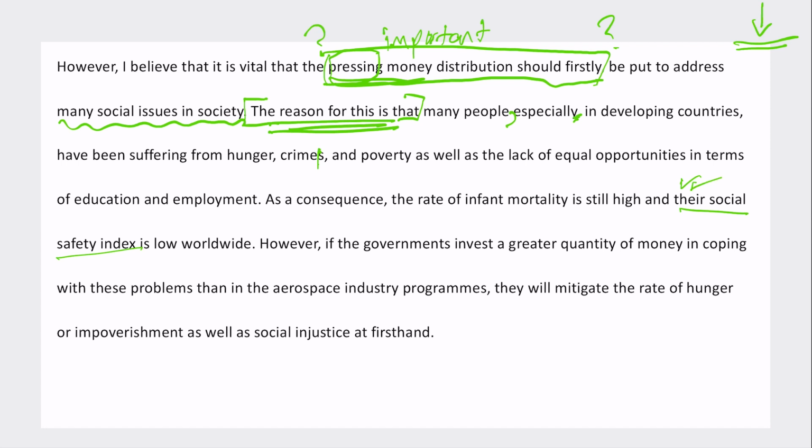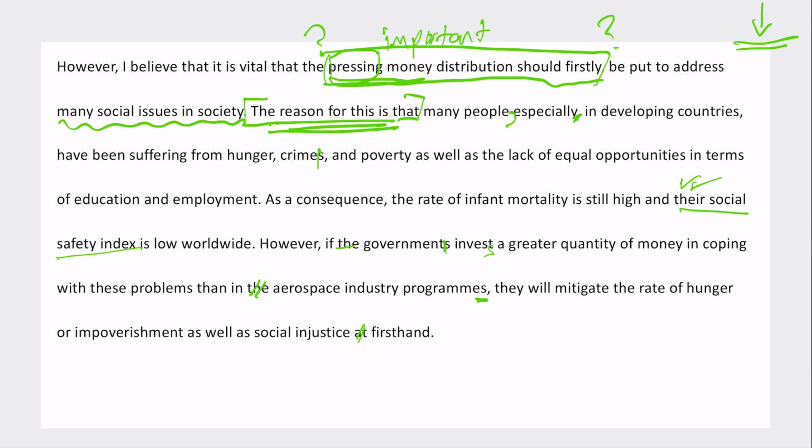However, if the government invests, so either it's the government invests, or however, if governments invest. So this candidate should decide if they're going to do singular or plural. A greater quantity of money in coping with these problems than in aerospace industry programs. So again, they need to choose singular or plural. They will mitigate the rate of hunger or impoverishment as well as social injustice firsthand.